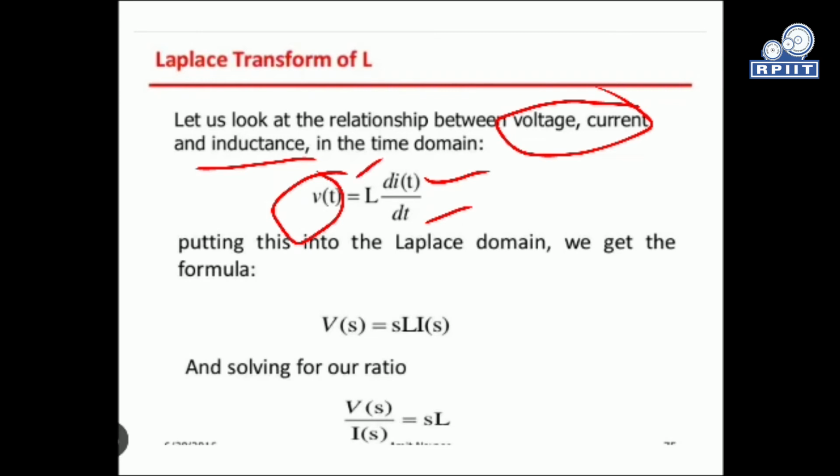If we calculate the Laplace transform of this equation, v(t) is converted into V(s), then di/dt becomes s times I(s), and L is a constant, so it stays as it is. Solving this equation, sL is equal to V(s) by I(s).